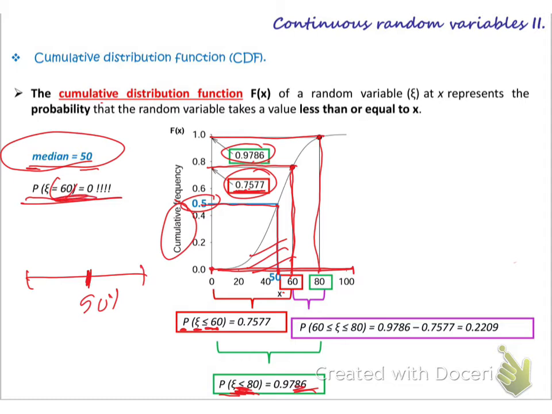It will be equal to 0 at one point, because this is one point. But the probability less than 60, all the area less than 60, I can get from the graph. So this value of the function gives the probability less than the number which I give.